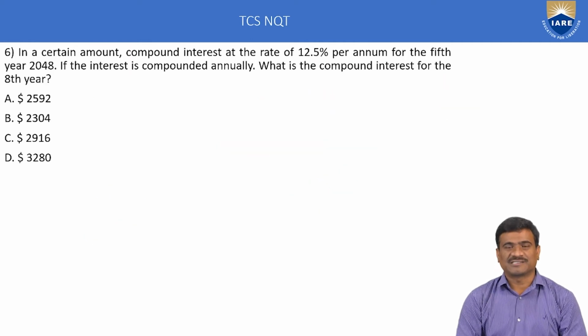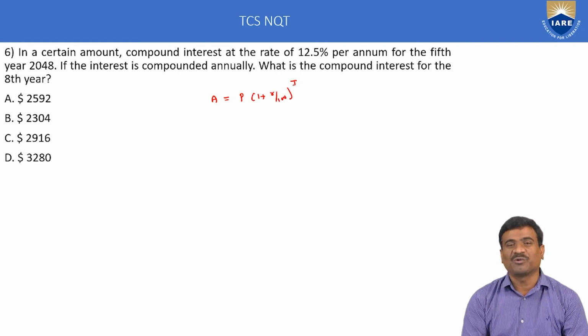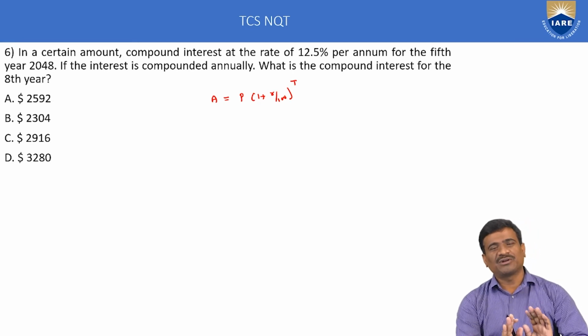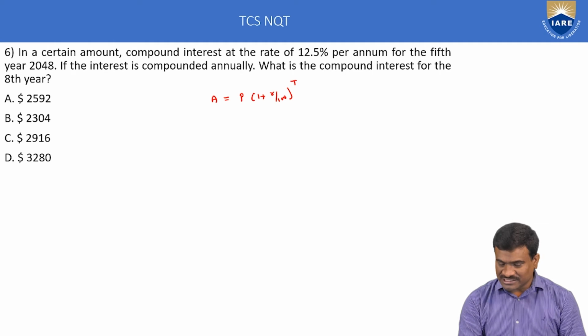Next, example number 6. In a certain amount, compound interest. Here compound interest means first we calculate the amount. Amount is equal to P into 1 plus R by 100 whole to the power of T. Compound interest type questions are given. Just apply compounded yearly, half yearly or quarterly. I think this belongs to compounded yearly only.